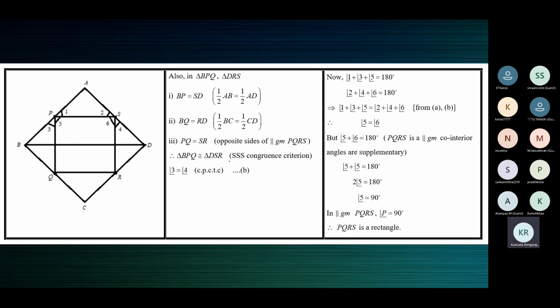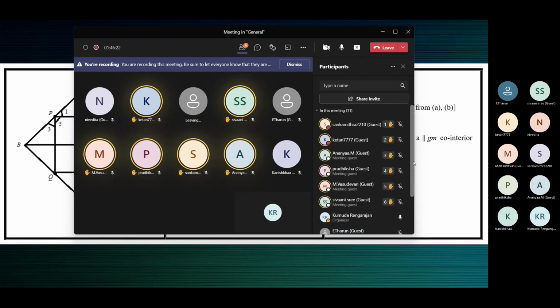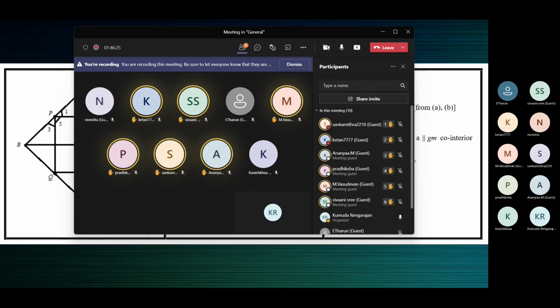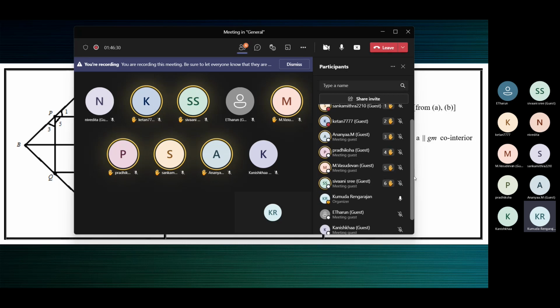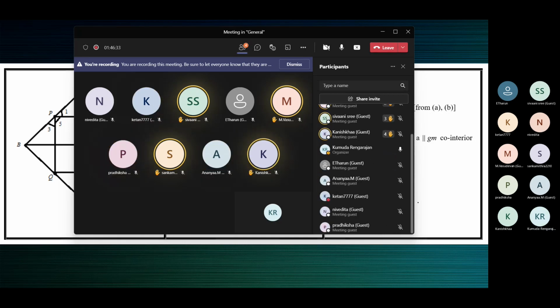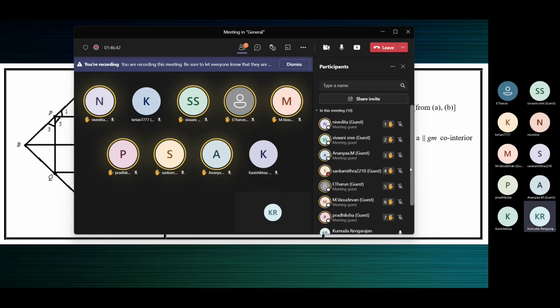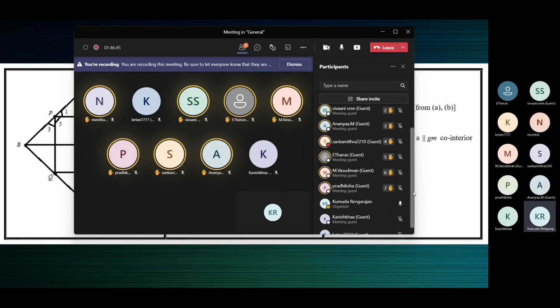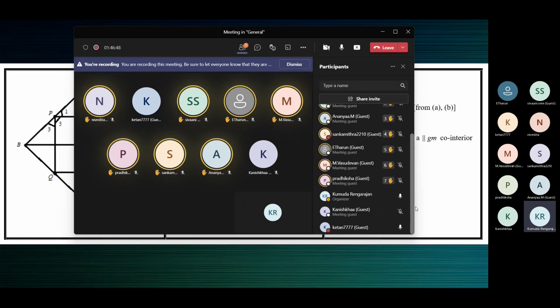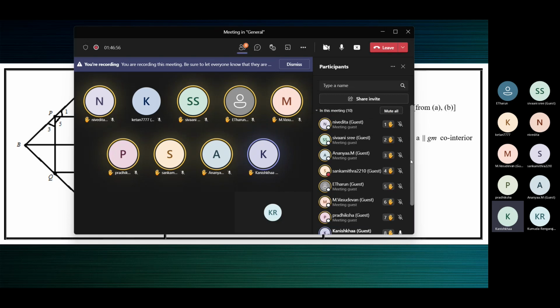So how many of us are there at the end of the session? All right, children. Class, use the emoji, raise your hand. Lower your hand and raise your hands again. So see, only 10 of us are there at the end of the meeting. Nivedita, Shivani, Ananya, Sangamitra, Tarun, Vasudevan, Pratiksha. It's not raising for me, ma'am. Okay, Kanishka.